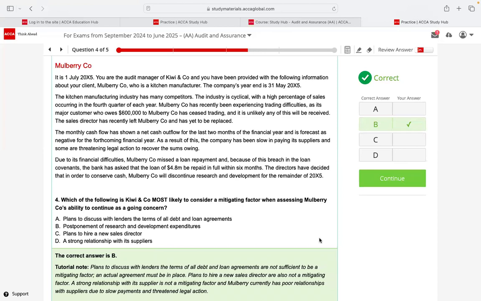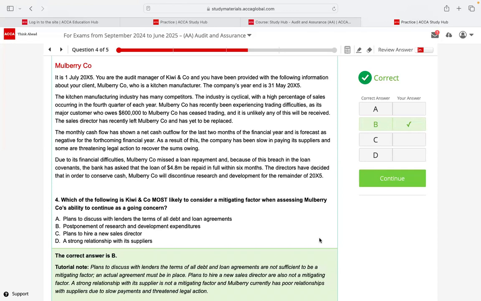Now, what's the reason? The reason is this: A is a much better approach actually, but the problem is having a plan is not enough. You should have discussed, and by now you have to have a loan restructuring agreement. Then it would have been a much better answer.